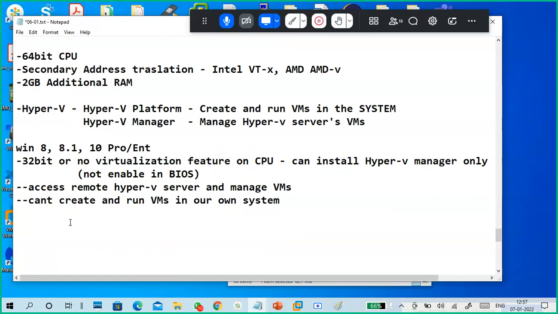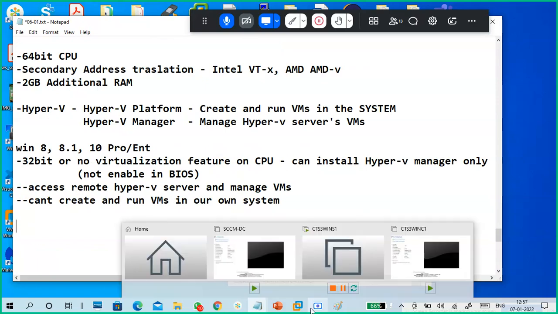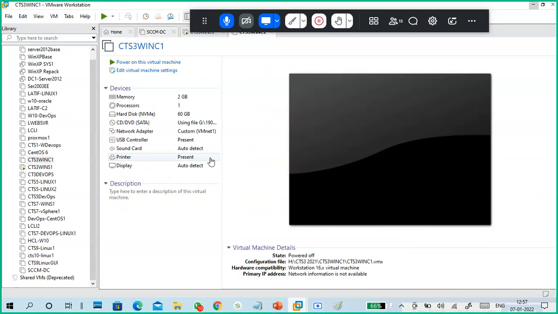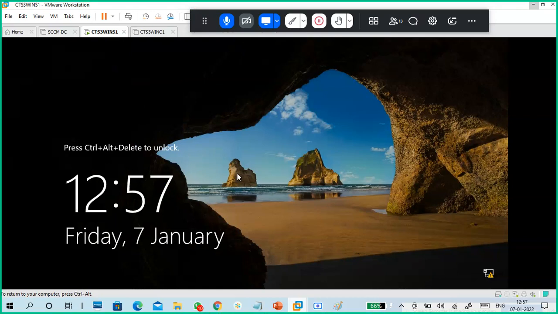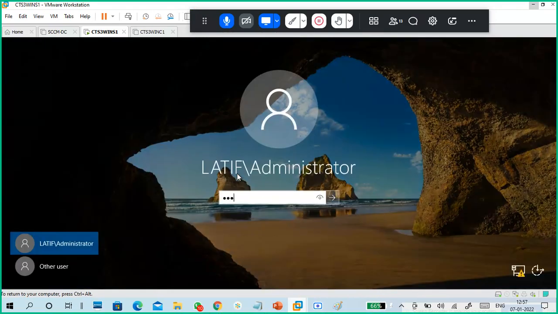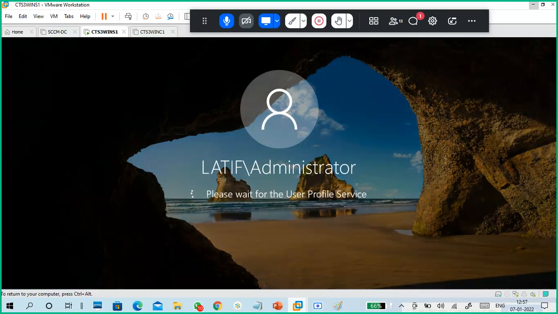Next, Hyper-V. Whenever you install Hyper-V, I turn it on. See here, it is on the control insert. This is my domain, and Hyper-V is already inside.